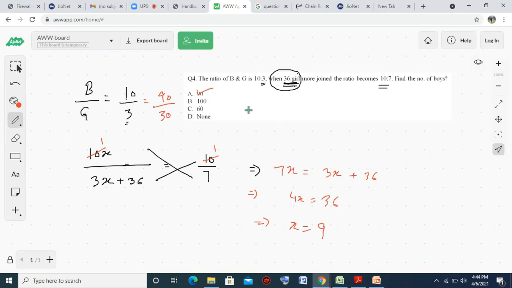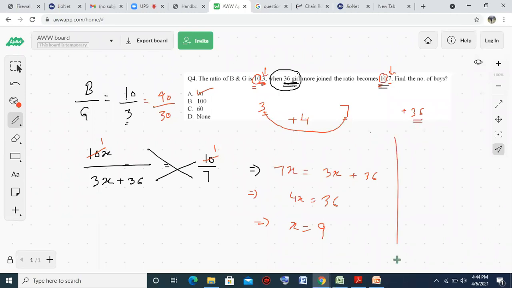There is one more method. See, boys numbers are not changing. What is changing? Girls number, how much is it changing? Initially it is 3 parts, it becomes 7 parts. Why did this increase? How did 3 to 7 happen? Because of 36 girls. It means the 4 unit increase. There was a 4 unit increase, right? Initially it was 3, after addition it becomes 7. No change in the first value. So 3 unit becomes 7 unit. Why? Because of 36 girls addition.